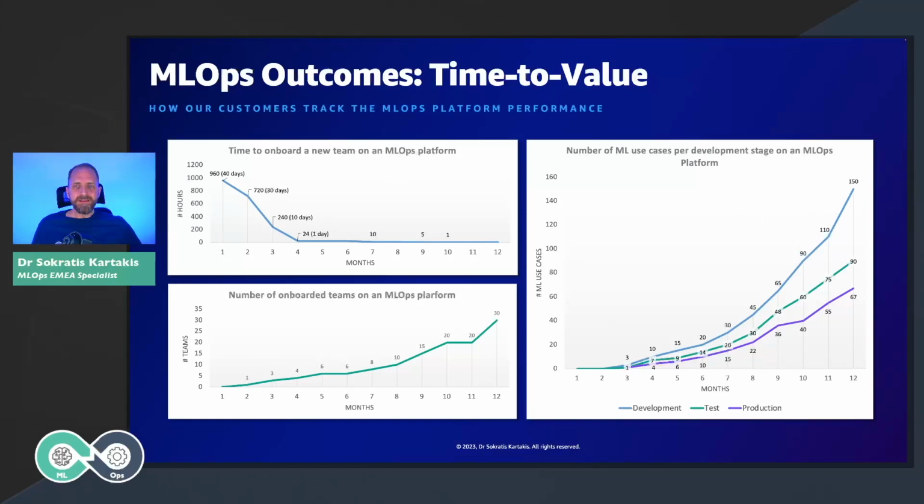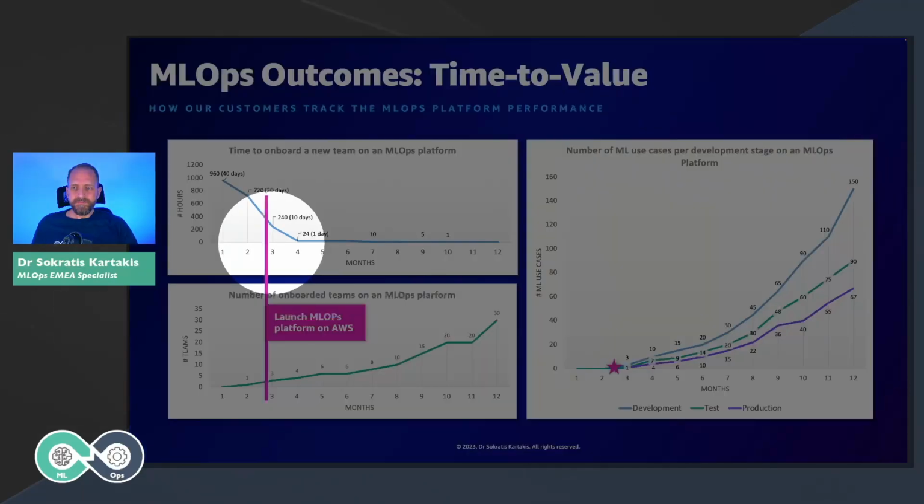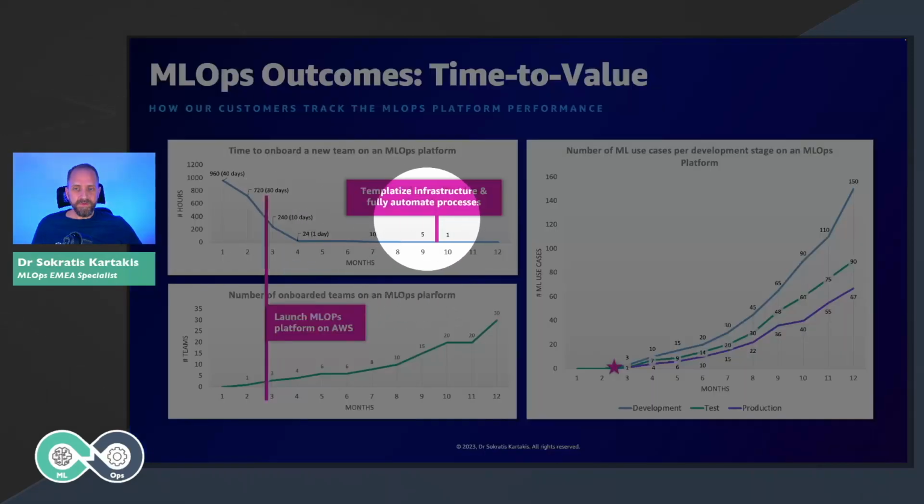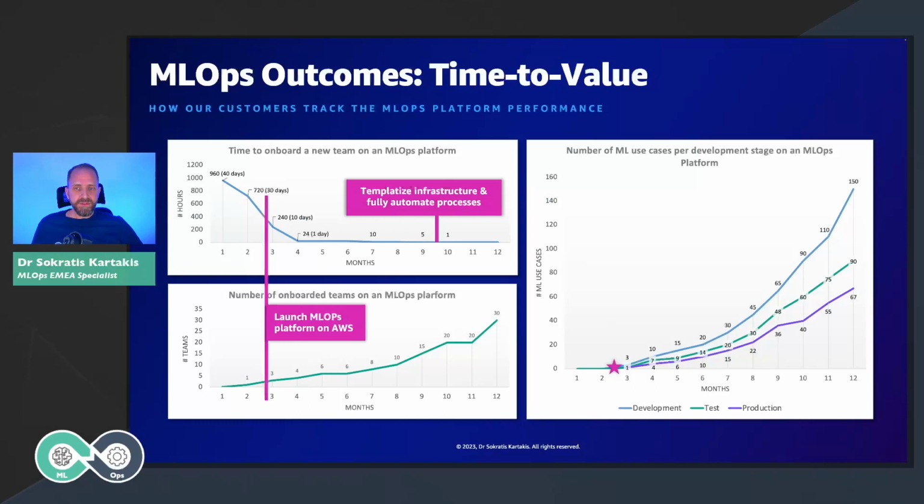But let's see the key checkpoints across these diagrams. The first one is the time that we created our MLOps platform. As you can see, before that we had many problems onboarding new teams, and after that we start seeing more and more people using our platform. The next important checkpoint is templatizing the infrastructure. At this stage, we have fully templatized and fully automated the infrastructure code, the deployment, and the automation of creating the MLOps platform. And we can do that now in less than 1 hour.